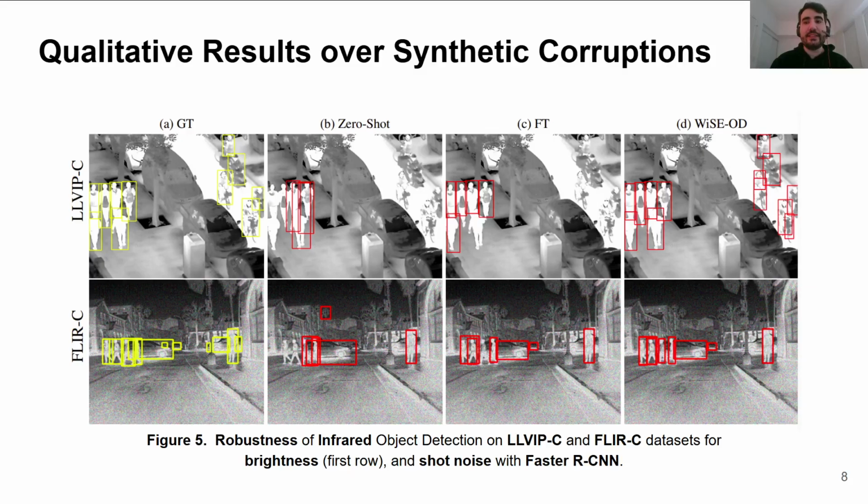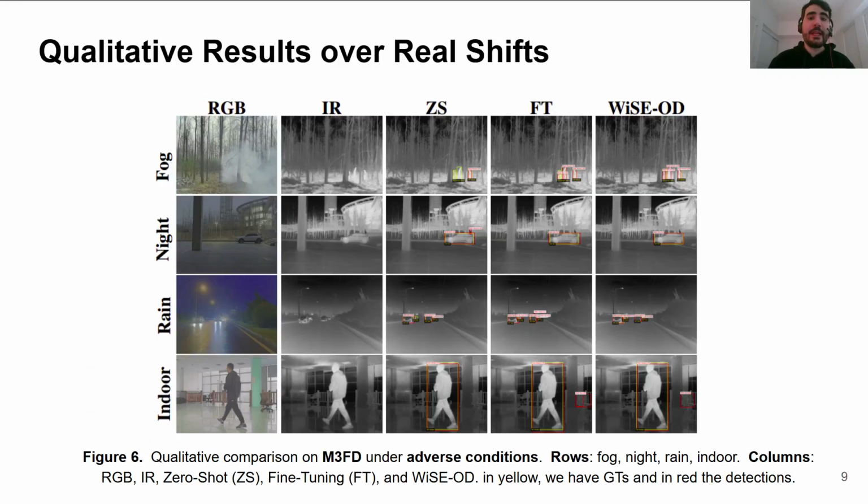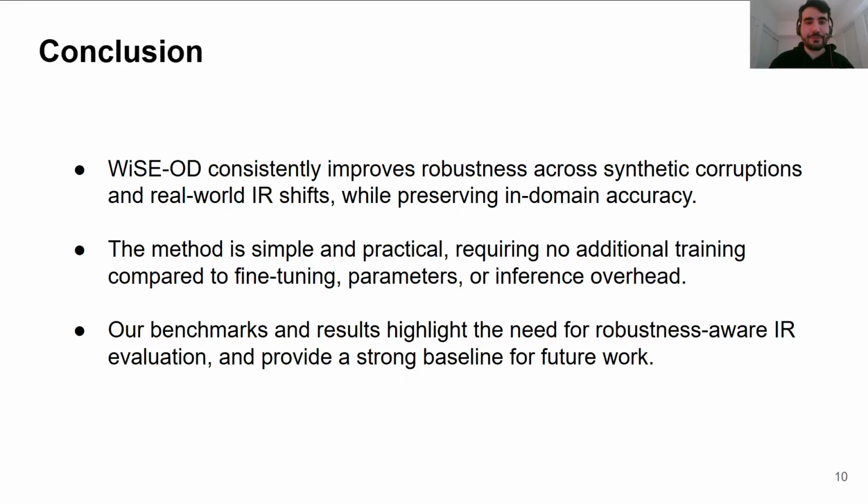Here we can see the qualitative results of our approach against the zero-shot and fine-tune methods. We can see that there are some improvements in the boxes compared with fine-tuning, and we can detect objects over the out-of-distribution data. A similar effect occurs in the real shift. So for out-of-distribution data, our detections improve over the fine-tune method.